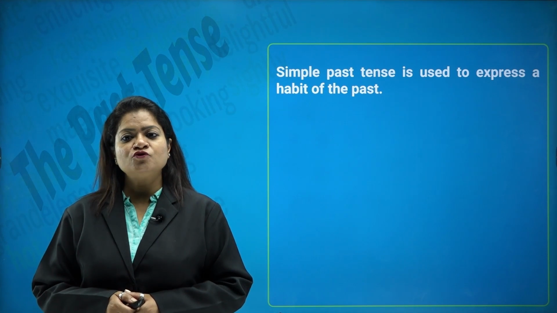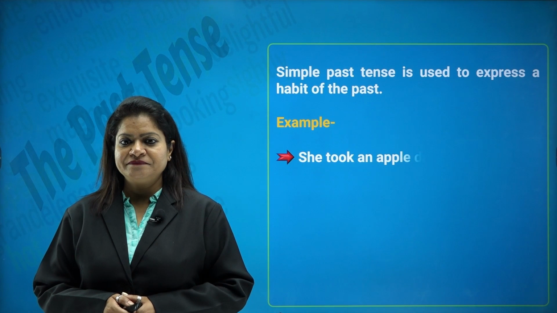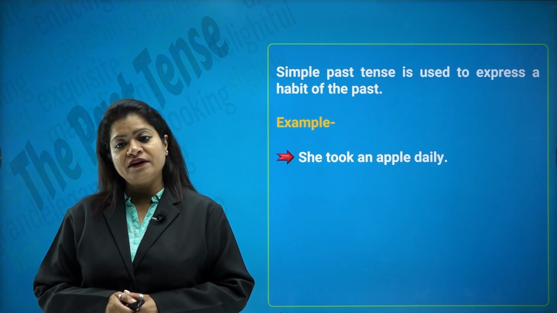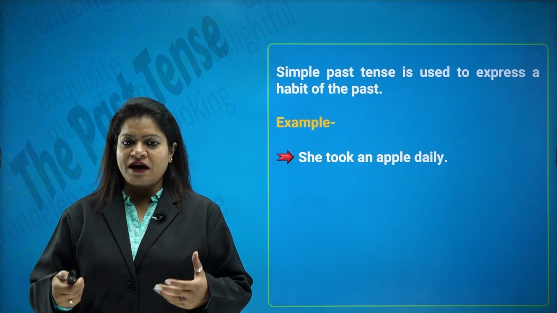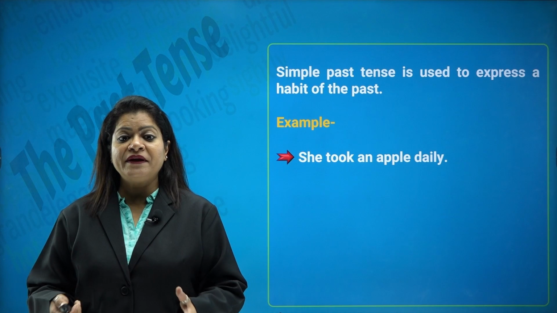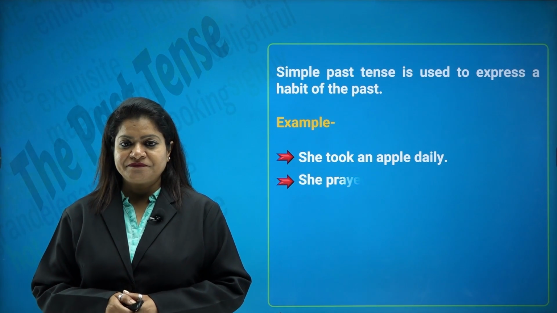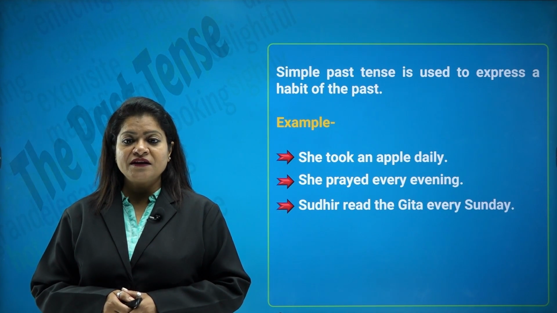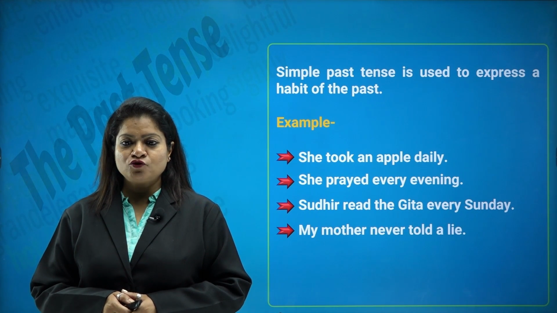Simple past tense is used to express a habit of the past. For example, she took an apple daily. She ate an apple daily. I went to school daily. I completed my homework every evening. So, these are habits that I have formed. I played tennis for 1 hour every day. She prayed every morning. Sudhir read the Gita every Sunday. My mother never told a lie.